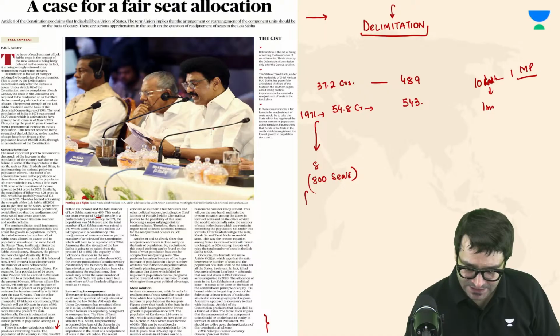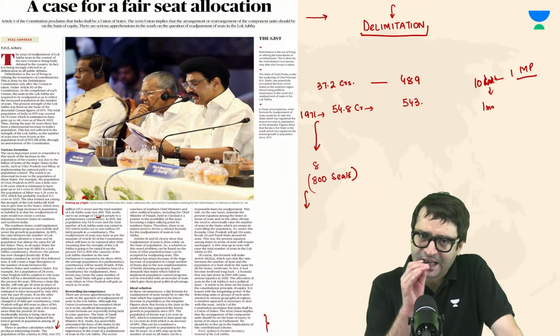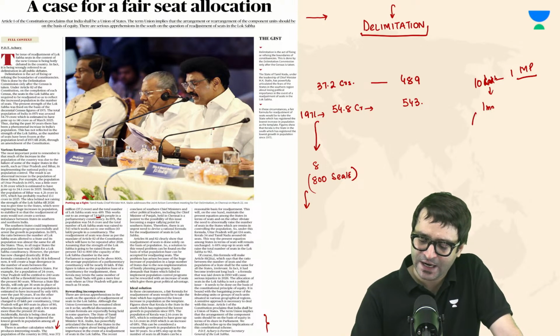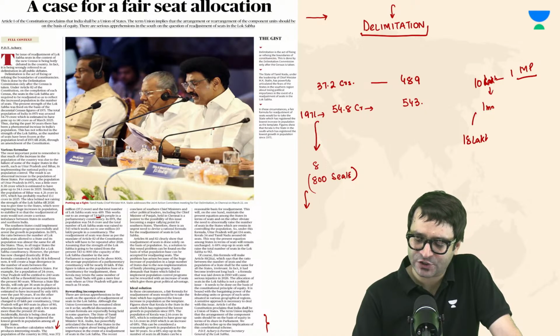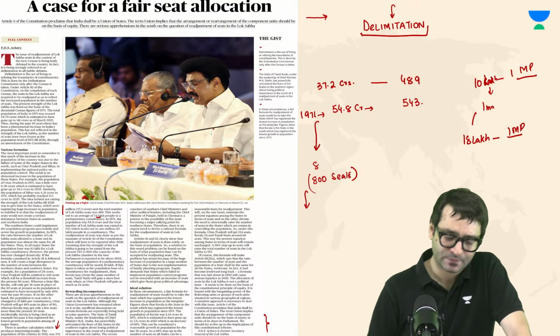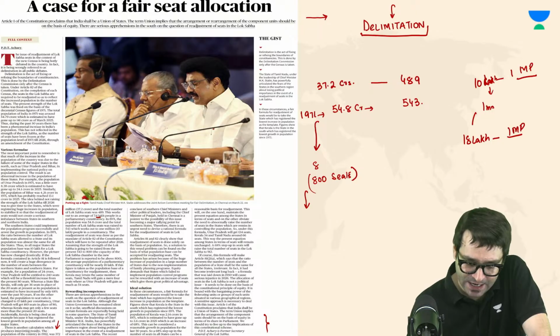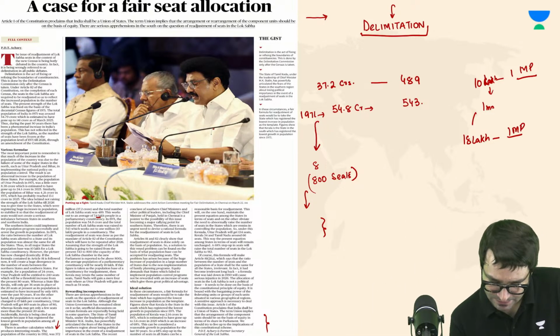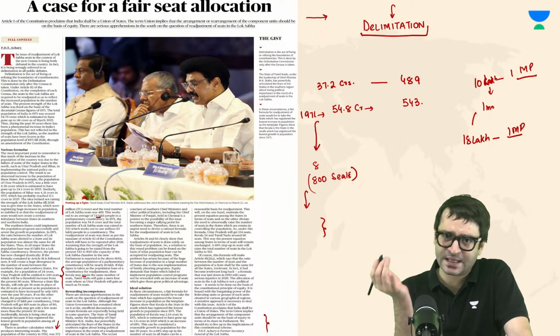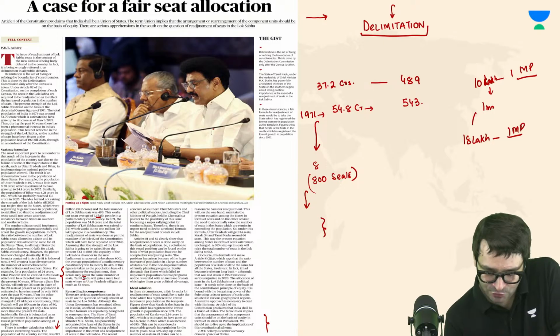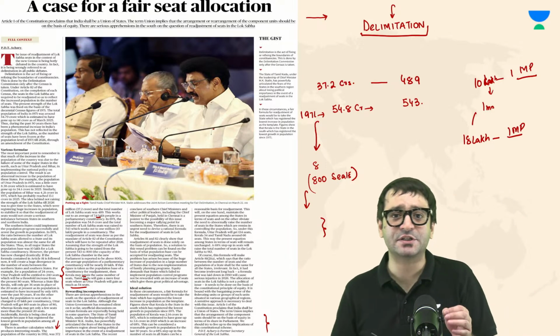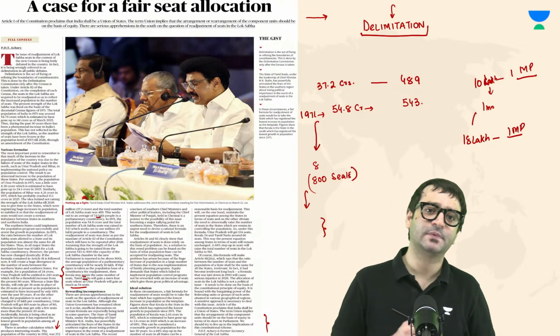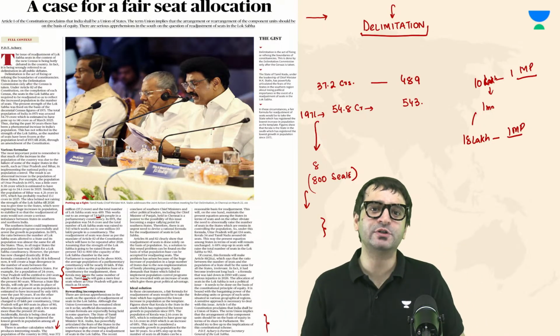If basis the existing population, you are carrying out delimitation, then for every 18 lakh population, there will be one MP. Then basis that what we will see, some states, Kerala will have the same number of seats as they have currently. Tamil Nadu will gain only 4 seats. Uttar Pradesh will gain as much as 54 seats, which means then it will be disproportionate.